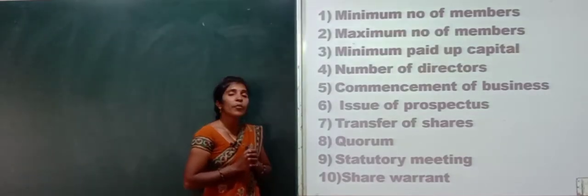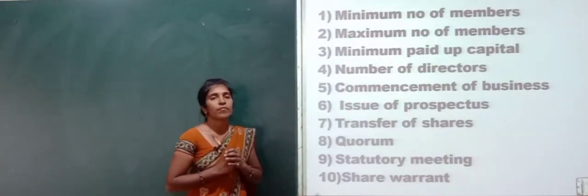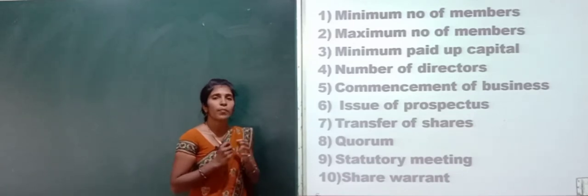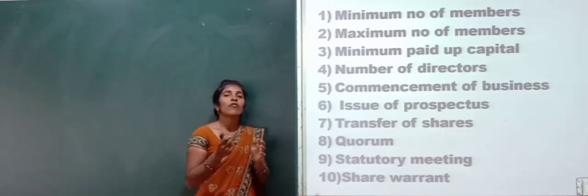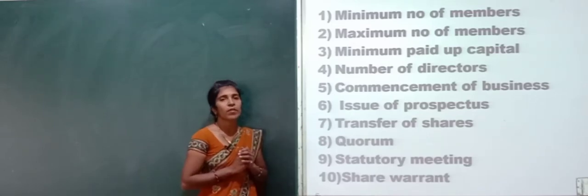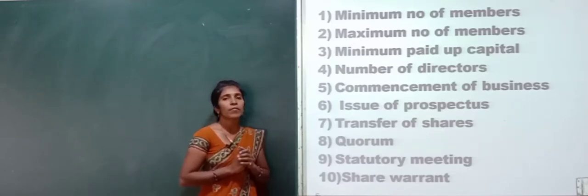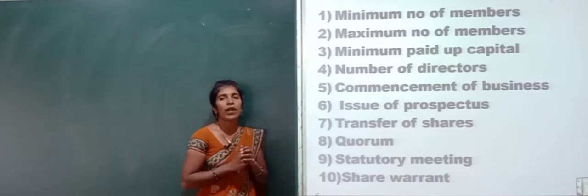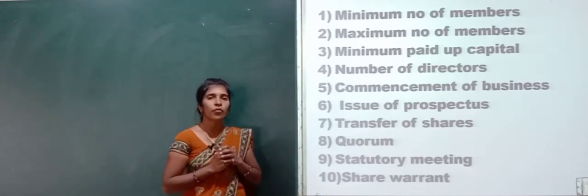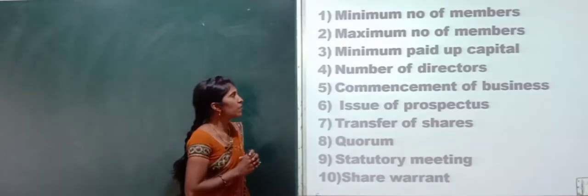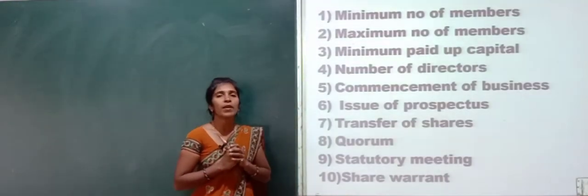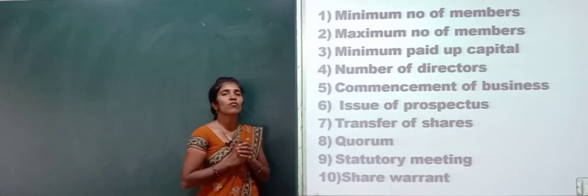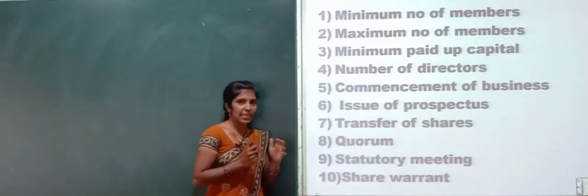Next one is the minimum paid up capital. Under a public company, the minimum paid up capital required is 5 lakh rupees. Under a private company, the minimum paid up capital required is 1 lakh rupees. And next one is the number of directors. Under a public company, the number of directors required is 3.